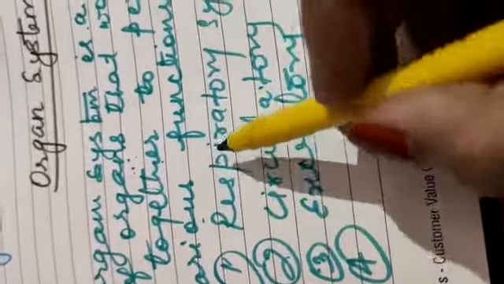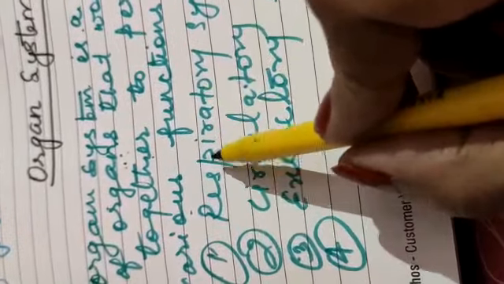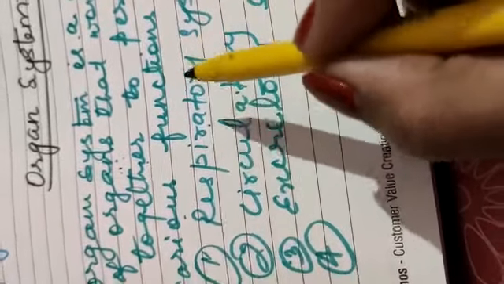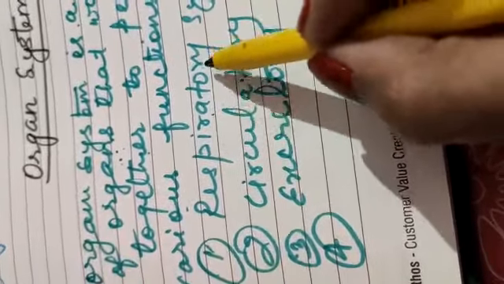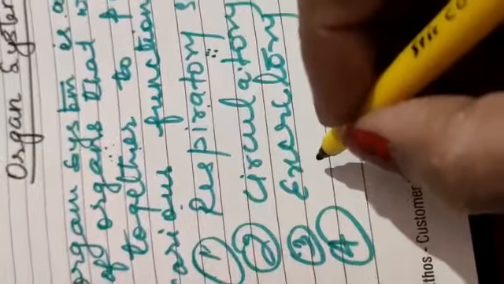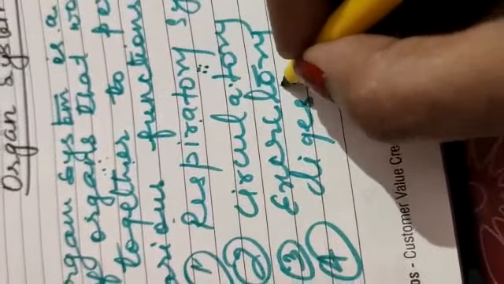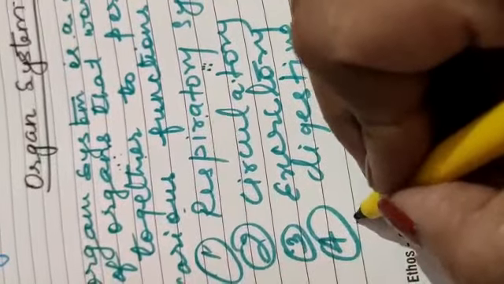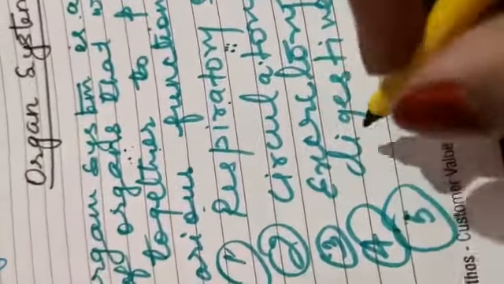Now the respiratory system, what happens there? It happens in the lungs. There is also purification of air, and pure oxygen is supplied to the whole body after purification. Now the fourth system is the digestive system. You have already learned the digestive system. Digestion is the breakdown of complex food into simpler form. Fifth is the nervous system. The nervous system controls the brain, part of the brain.